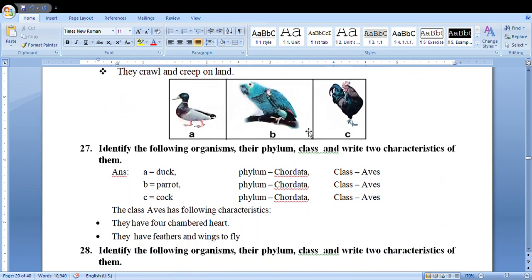What are these figures of? Obviously, A is dog, B is parrot, C cock, all phylum Chordata, class Aves. Main features of Aves: they have a four-chamber heart, they have feathers and wings to fly.